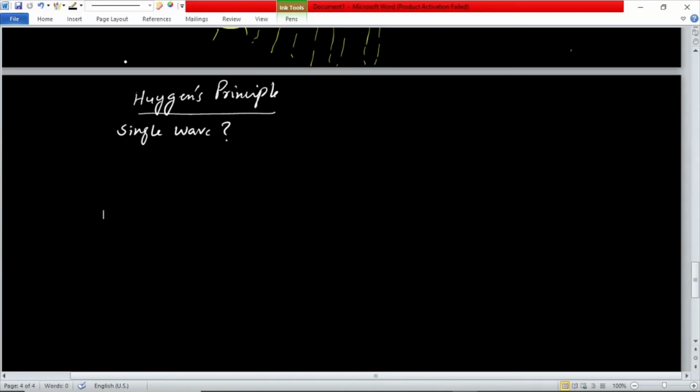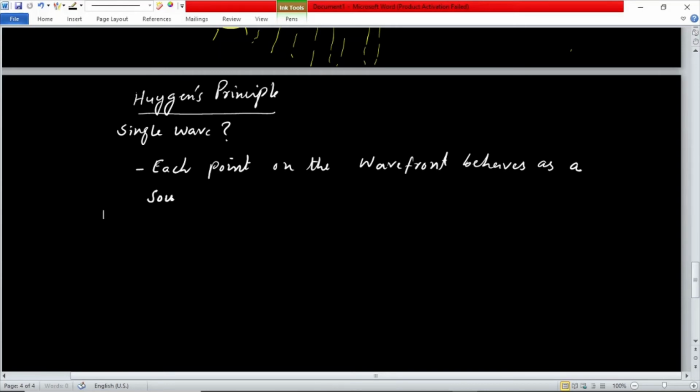The first postulate of Huygens principle says that each point on the wavefront behaves as a source of wavelets.